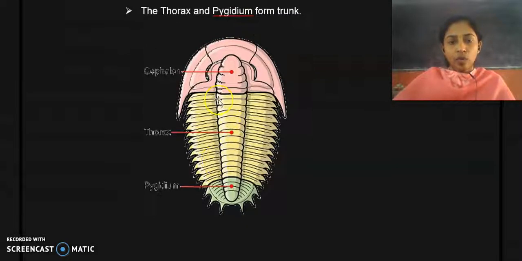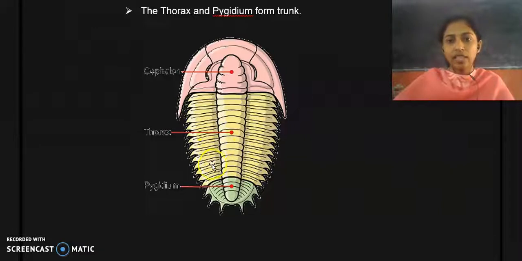Their body possesses two longitudinal grooves, which divide the trunk region, or the body, into three major lobes: a middle axial lobe and two lateral pleural lobes.